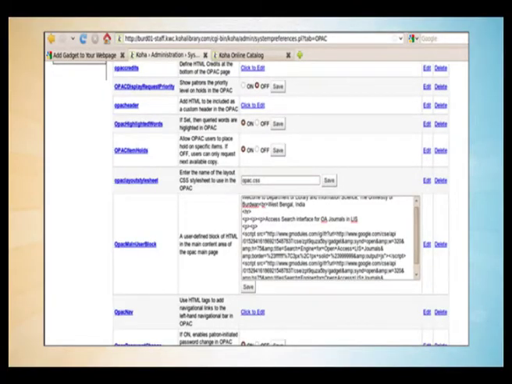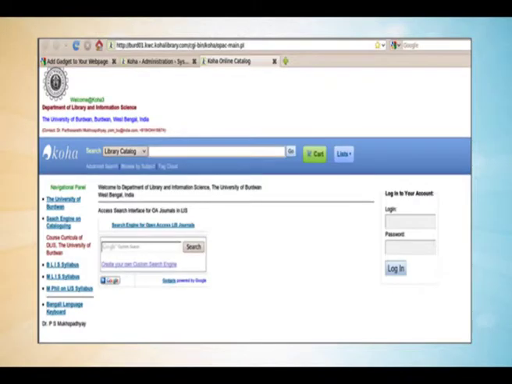Here I am using Koha. Now the moment I paste and save it in my Koha, you see here, this is the simple search interface for the library catalog, and a search box is created here through which I can search a selected set of resources available through Google custom search engines.